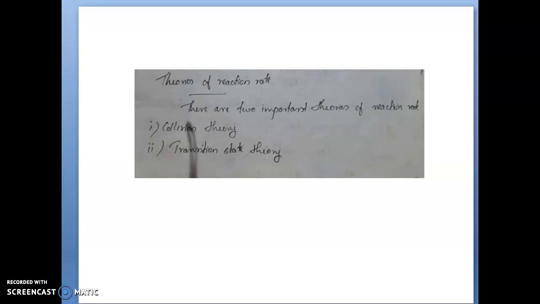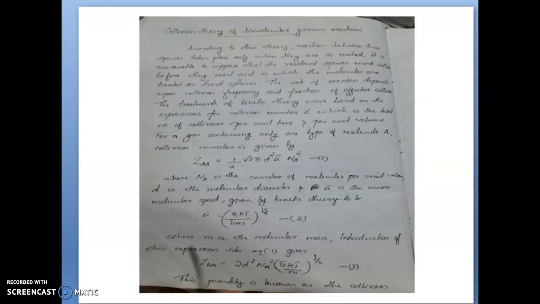Hi students, today we are going to discuss the theories of reaction rate. There are two important main theories. One is collision theory, the other one is transition state theory. First we are going to discuss the collision theory. In the collision theory, there are some assumptions.